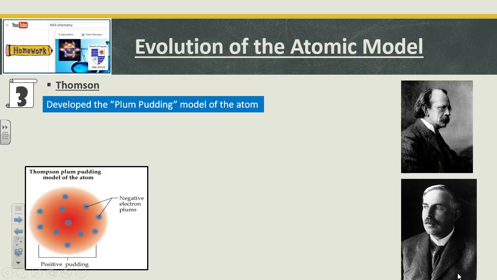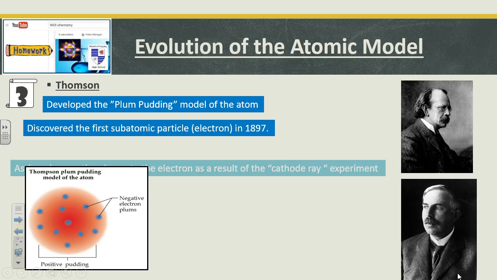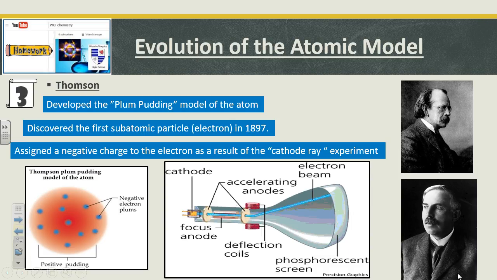The chocolate chips, of course, would be the electrons. And this was his first model. Okay, he discovered this thing called the electron, and the fact that it was negative, just before 1900. And he did this cool experiment that we need to know about called the cathode ray experiment.